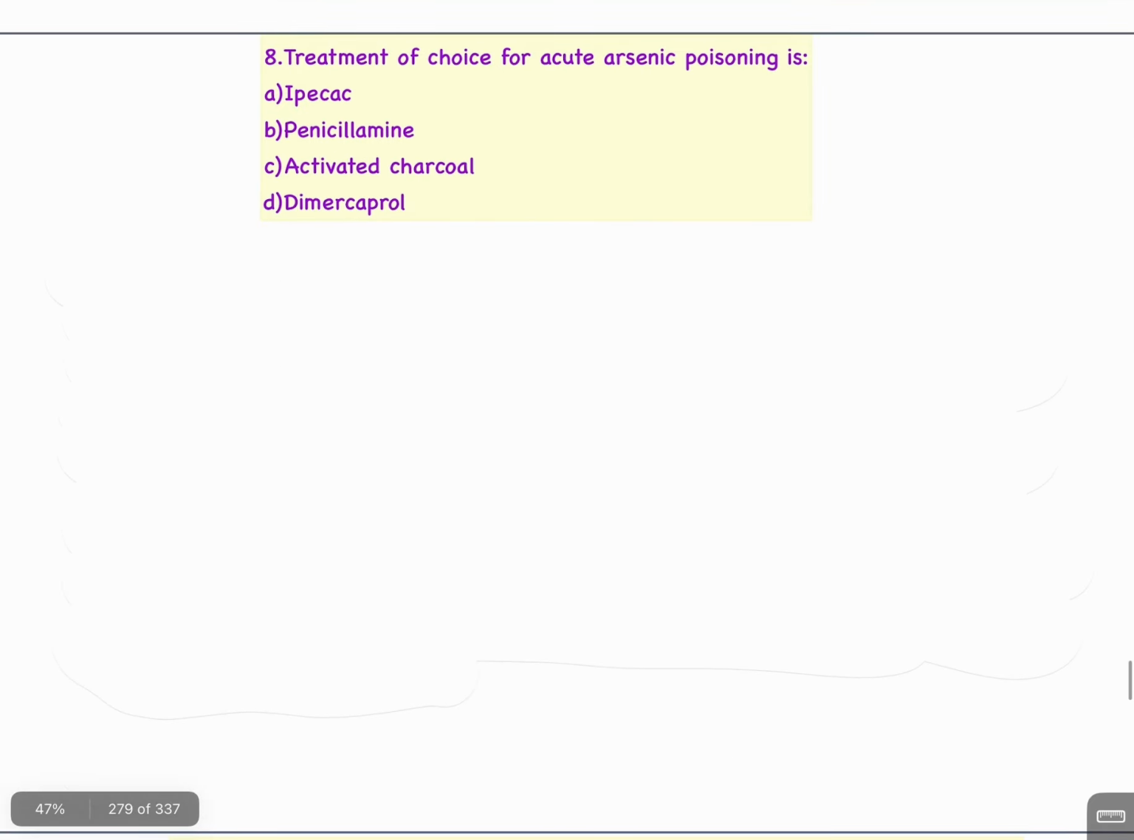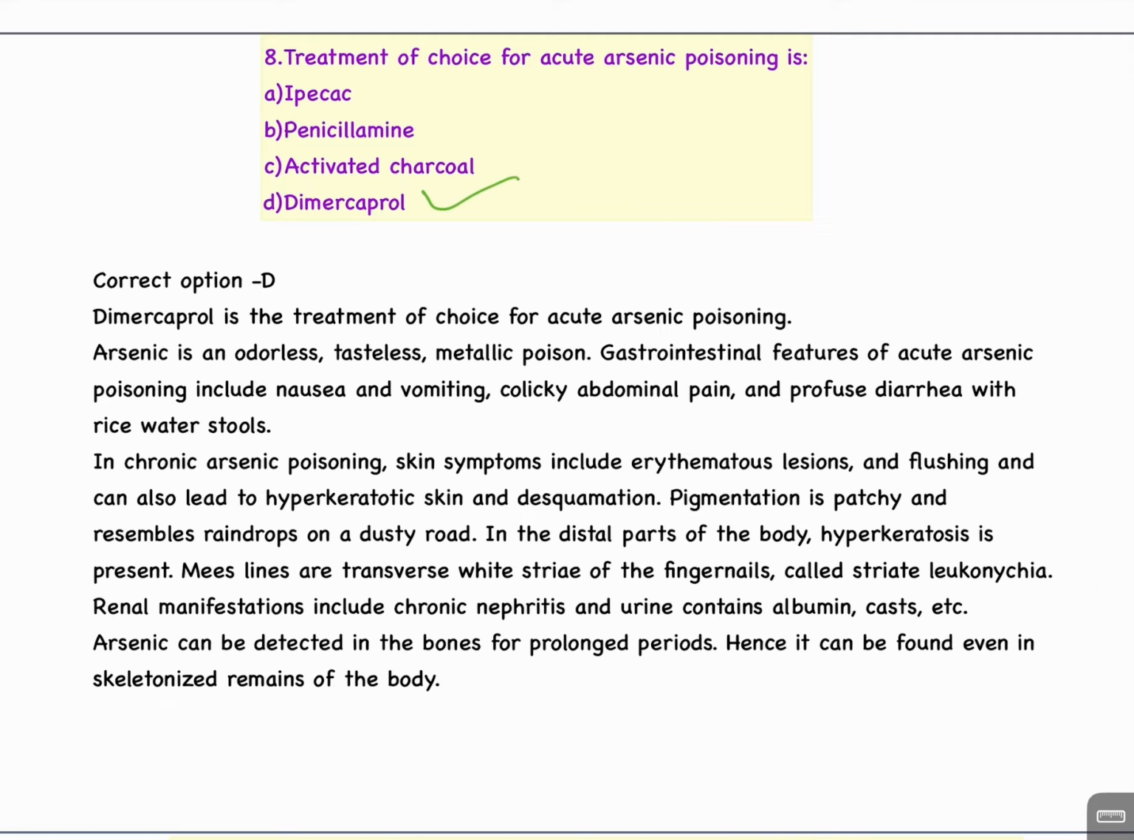Question number 8. Treatment of choice for acute arsenic poisoning is A. Ipecac, B. Penicillamine, C. Activated charcoal, D. Dimercaprol. इसका आंसर है D. Dimercaprol. Dimercaprol is the treatment of choice for acute arsenic poisoning. Arsenic is an odorless, tasteless, metallic poison. GI features of acute arsenic poisoning include nausea and vomiting, colicky abdominal pain, and profuse diarrhea with rice water stools.